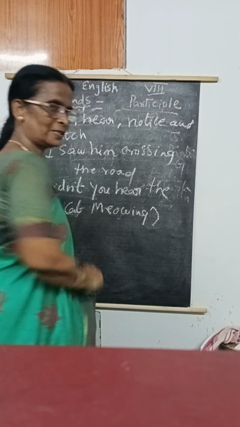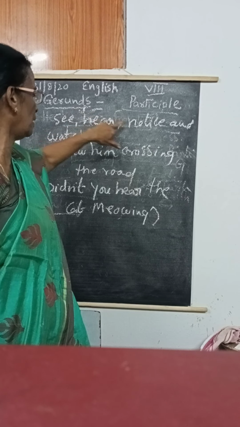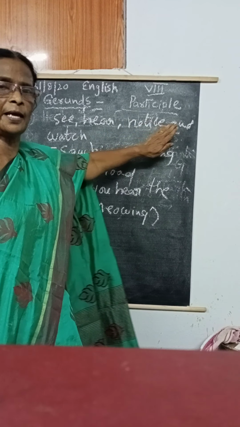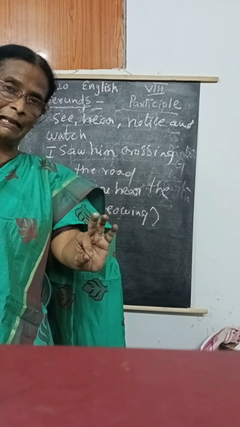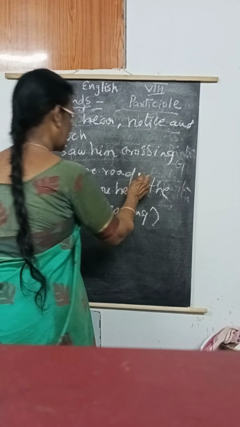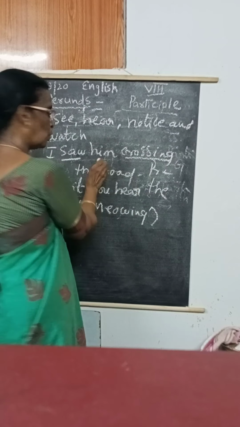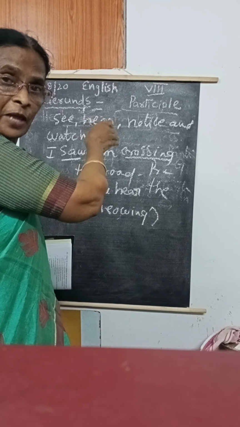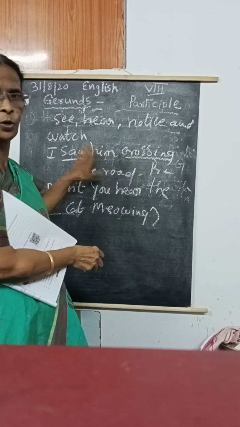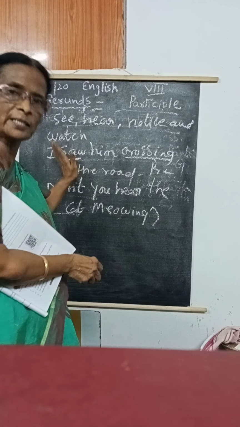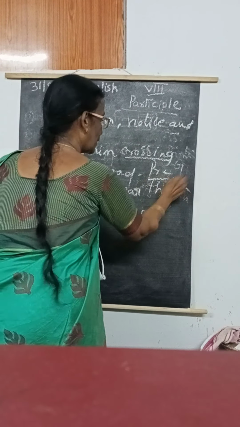So what is the difference here? Look here. I saw him. What did I tell? See, hear, notice and watch. When there are these words before the ing, easily you can tell that is the present participle. I saw him crossing the road. Who saw? I saw him. Who was crossing? Him. He was crossing the road. This is the present participle.